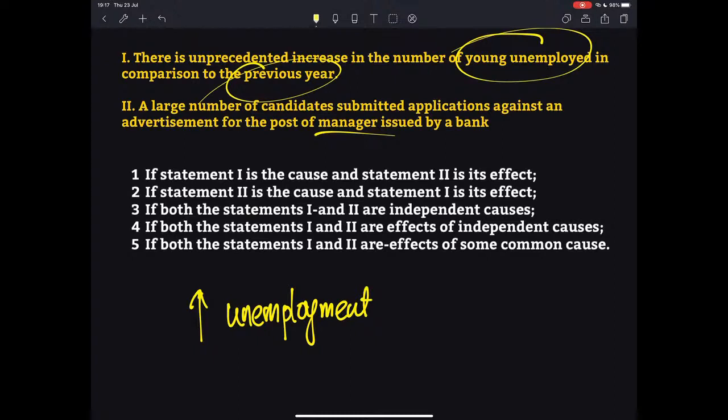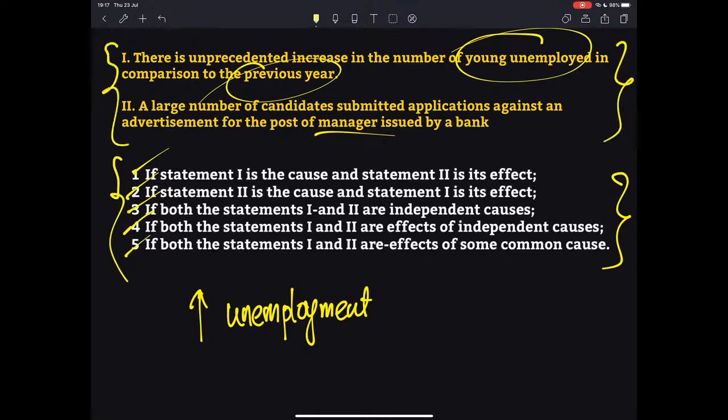And the second statement says a large number of the candidates submitted applications against advertisement for post of manager issued by the bank. So now our job here is to check which of these options will be the correct option for these two statements. We have to find out the relationship between those two statements, if at all it exists. So now let us look at each of these options. The first option says, if statement 1 is the cause and 2 is the effect, mark 1. If statement 2 is the cause and statement 1 is the effect, mark 2.